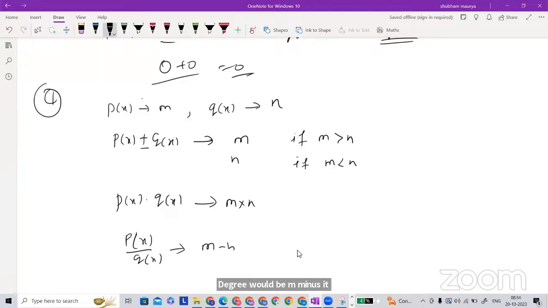When multiplication, it will be plus. Now you have written multiply. Sorry, here it is not multiplied. Here what is it going to be? Sorry, m plus n. Yes.